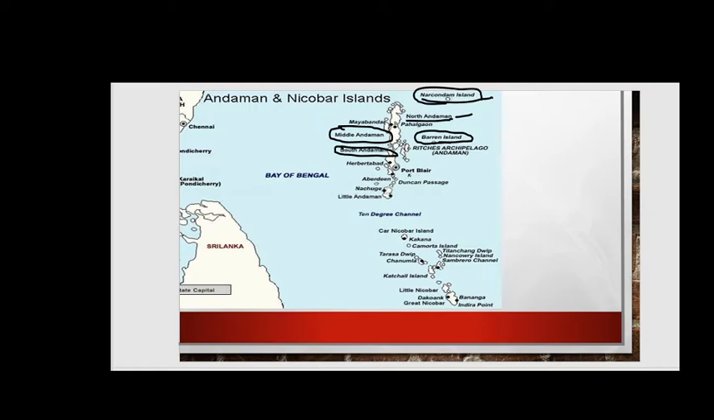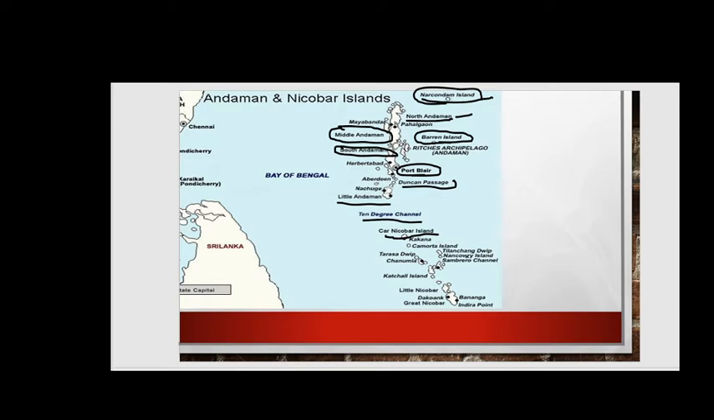Next, the capital of Andaman and Nicobar, that is Port Blair. Next you can see here the Duncan Passage. Then comes the Little Andaman. This is the Ten Degree Channel which separates the Andaman from the Nicobar. This is Car Nicobar Island.